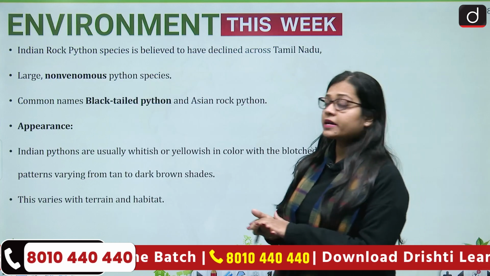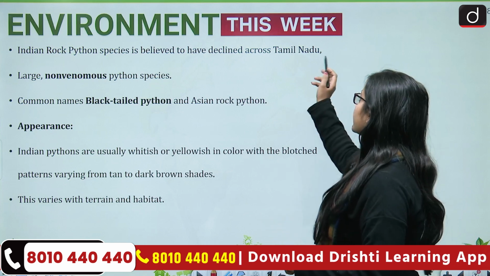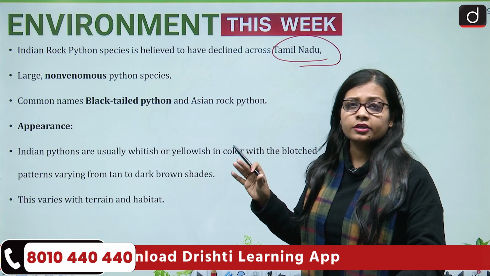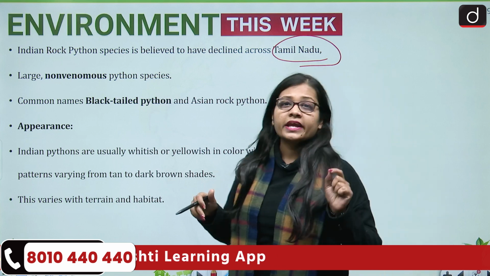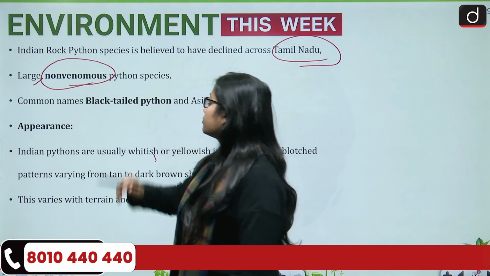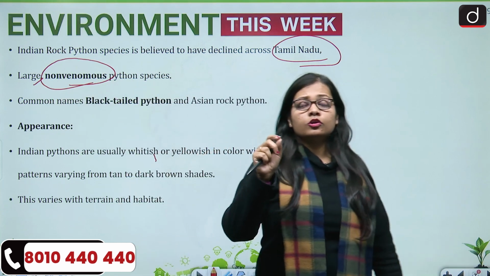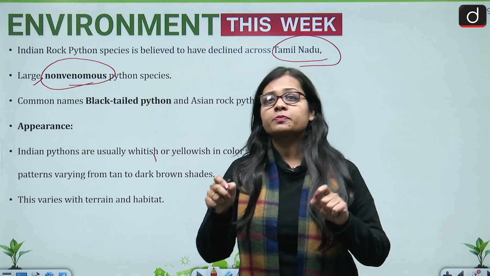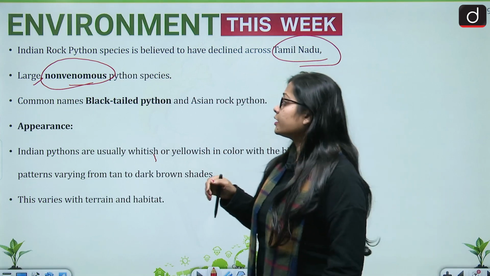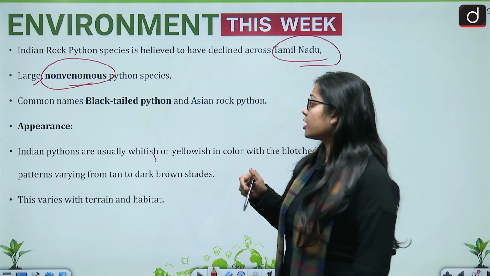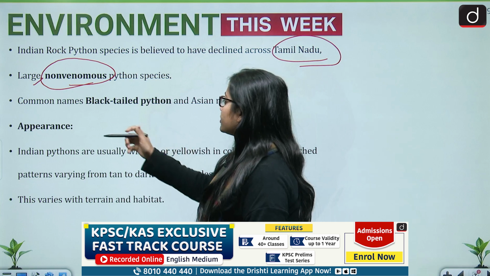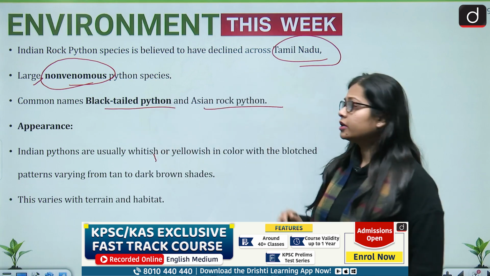Now the Indian rock python species is believed to have declined across Tamil Nadu, and this is the news because of which it is in news. So let's talk about the Indian rock python. It is large in size and it is a non-venomous python species. Whenever we look at a python, we tend to think that it must be venomous, but pythons are non-venomous. The common names of the Indian rock python are black-tailed python and Asian rock python.